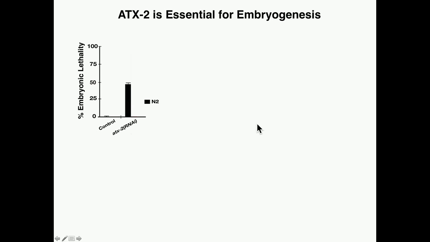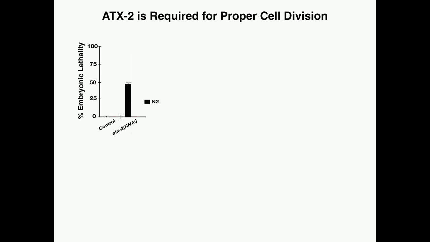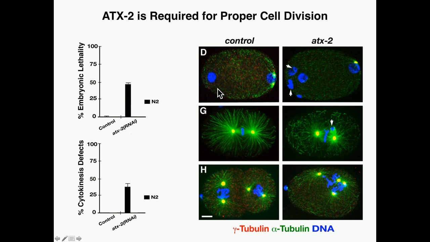We next asked if ATX-2 played a similar role to SUSY20 in the developing embryo, and we found that depletion of ATX-2 by RNAi resulted in roughly 50% embryonic lethality. Now, to understand what was causing this embryonic lethality, we immunostained the embryos and observed a number of different cell cycle defects: polar body extrusion failure, spindle misalignment, and chromosome segregation defects. However, one of the most prominent defects was cytokinesis failure. This is a single-cell embryo exhibiting a tetrapolar spindle in which the centrosomes have duplicated and the DNA is replicated, but the cytoplasm has failed to divide.